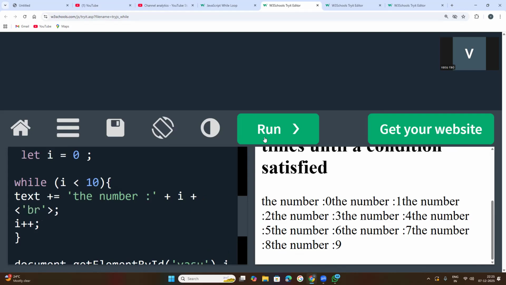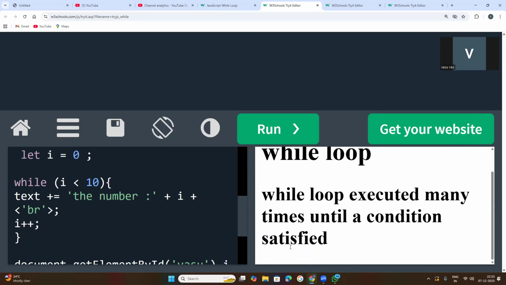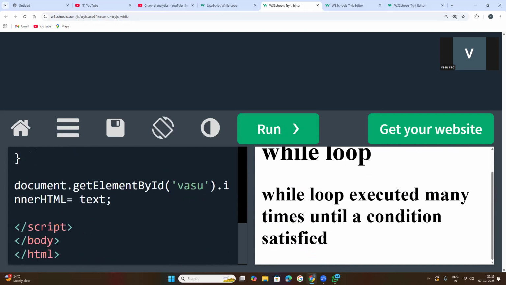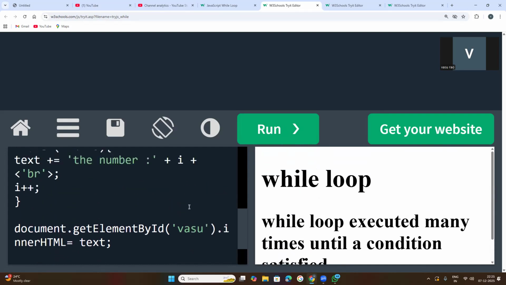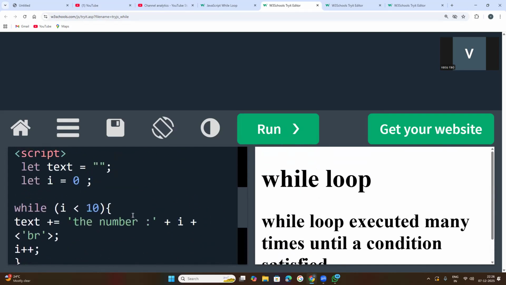Why the line break? If I am getting all that, that line break is to be given, line break plus i plus.